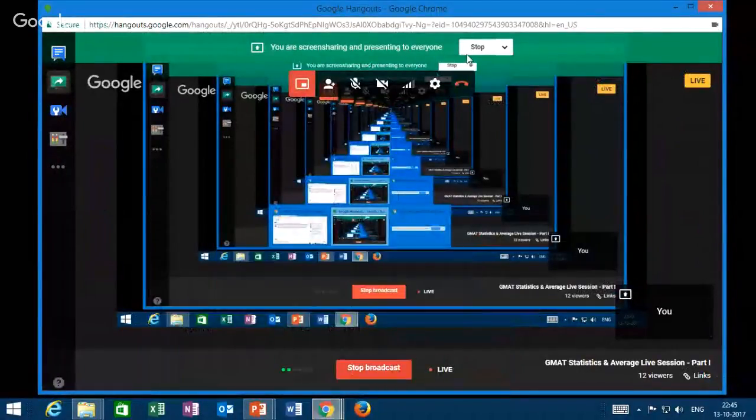So this is what we have. I'm going to stop the screen share. Average is computed as some key formula with which we are working. Weighted average as a concept talks about you need to remember that weightages are going to be different. You can't assume weightages to be the same, especially when it comes to data sufficiency questions. Watch out for this carefully.